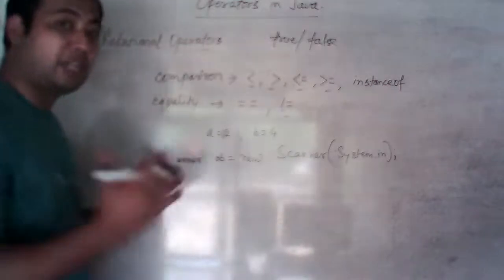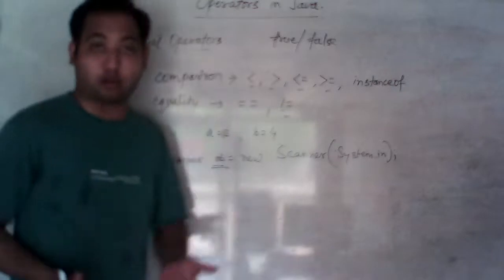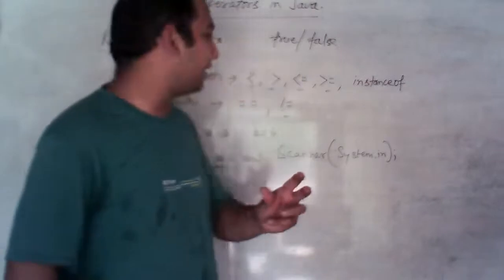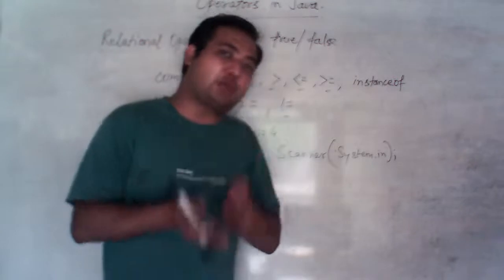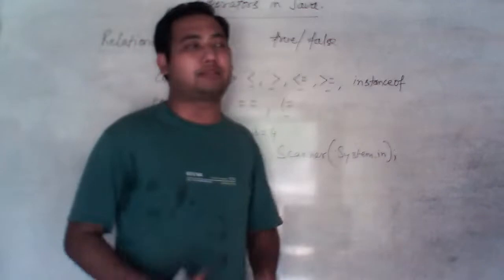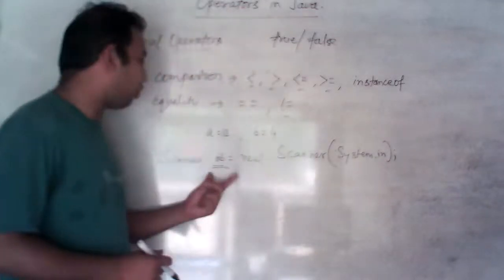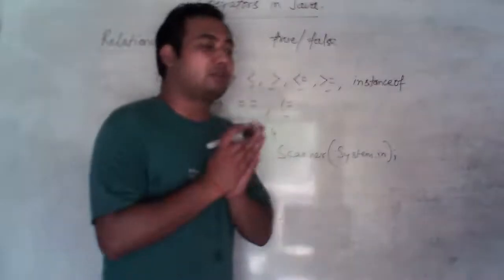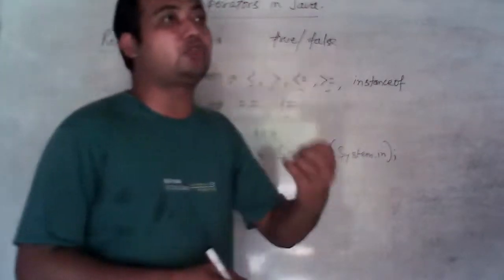And sometimes we want to check if this ob is an object of Scanner or not. Actually, students, we make programs of very small size because we are just learning programming. The actual programmers write very large programs, and sometimes they want to check whether an object belongs to a class or not, as they have many objects and many variables. So sometimes it is required to check whether a particular variable belongs to the same class.